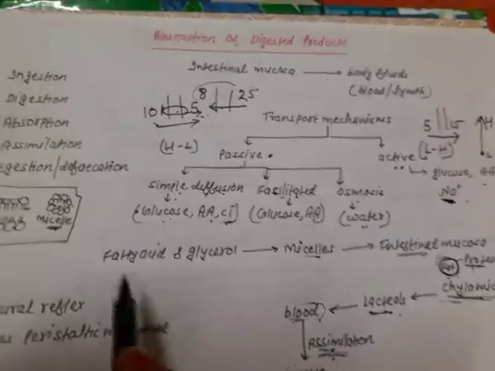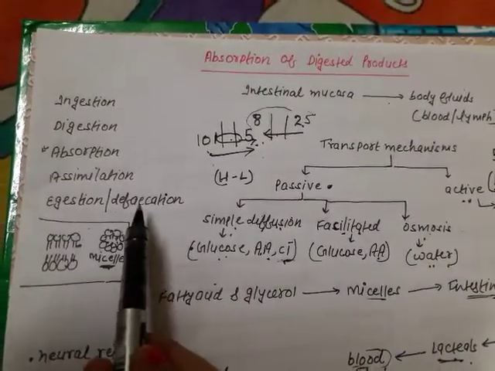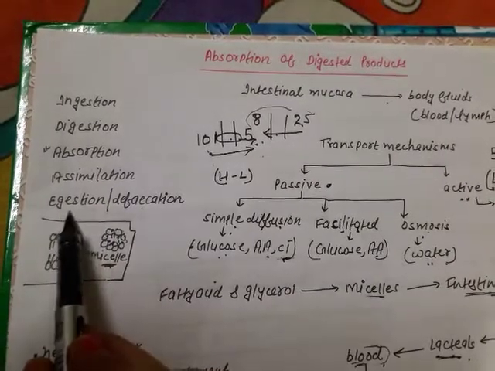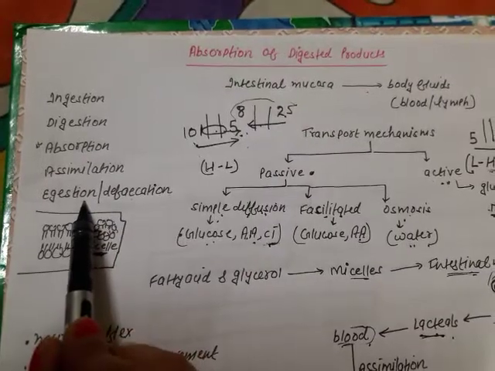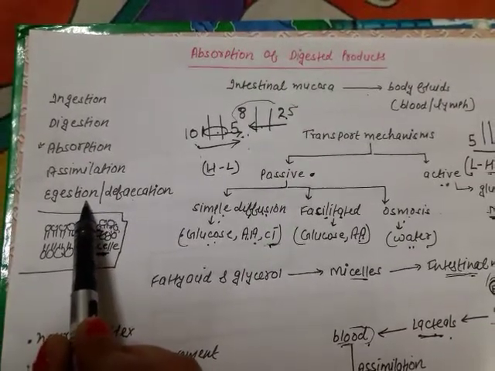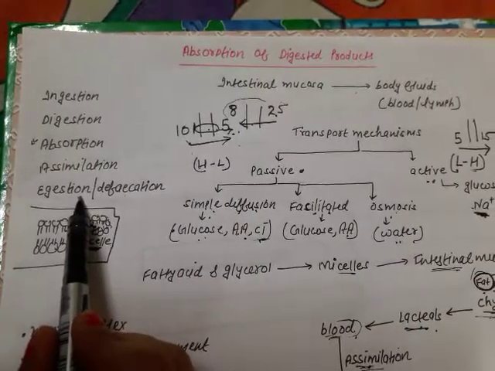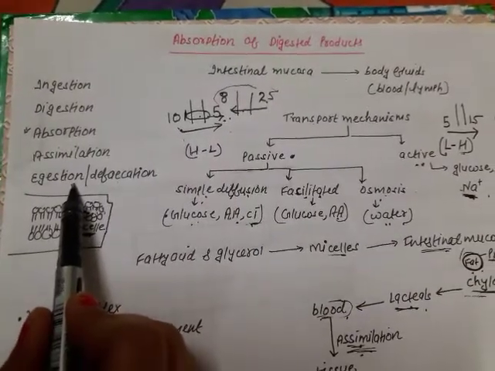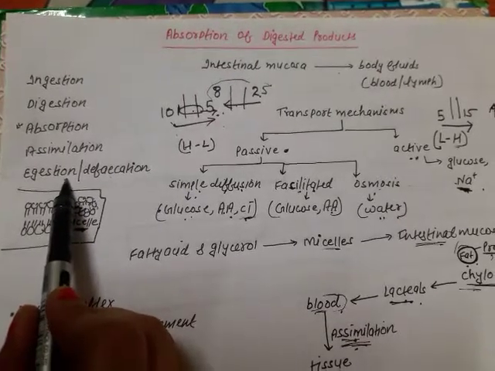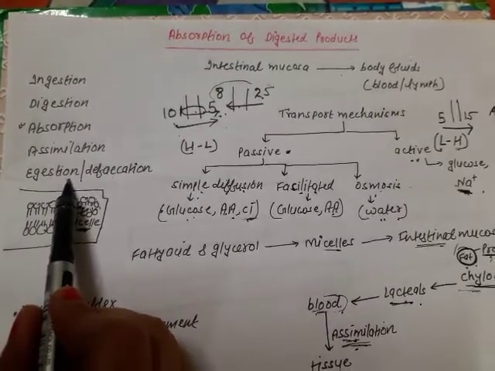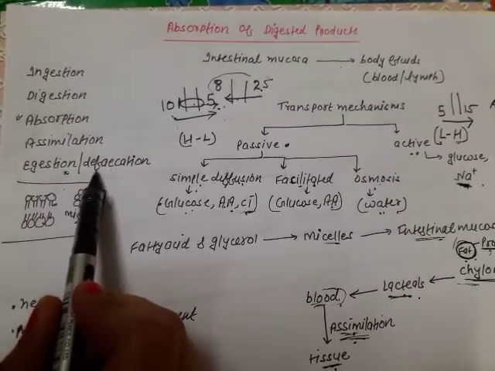After assimilation, the last process is egestion, or you can say defecation. Fine. What is egestion? The removal of undigested or unabsorbed food from the body. We know there are three portions of the large intestine: the cecum, colon and rectum. That undigested or unabsorbed food, called feces, will get stored in the rectum.